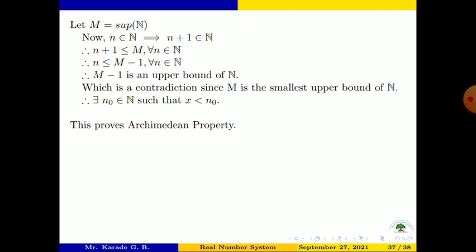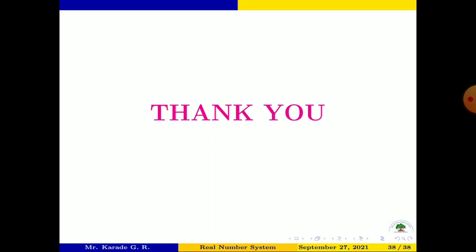So the Archimedean property says that if you take any positive real number, we can find a natural number which is greater than that real number. With this proof, we end our lecture and we stop here.